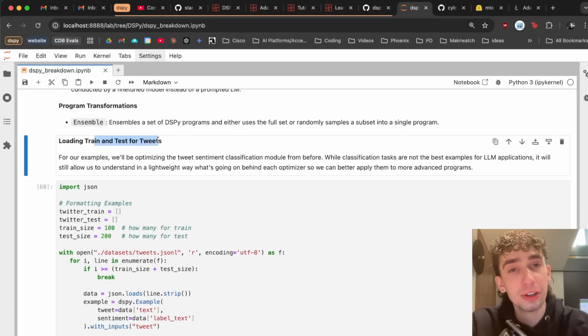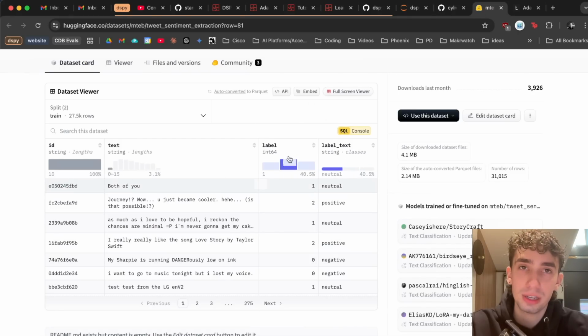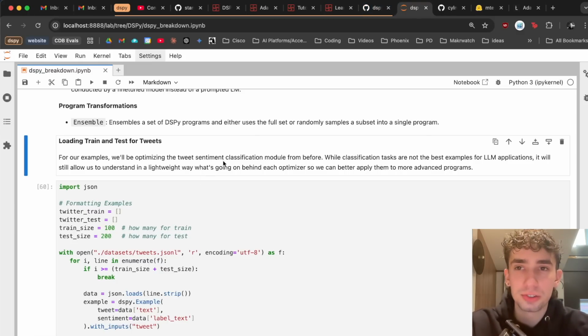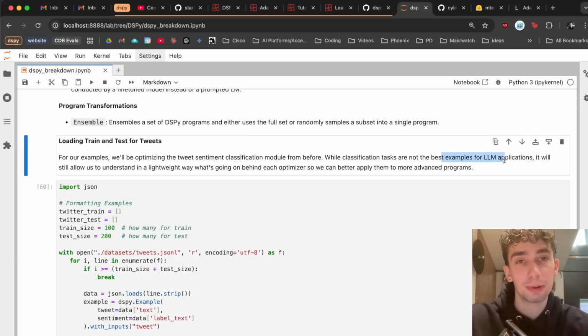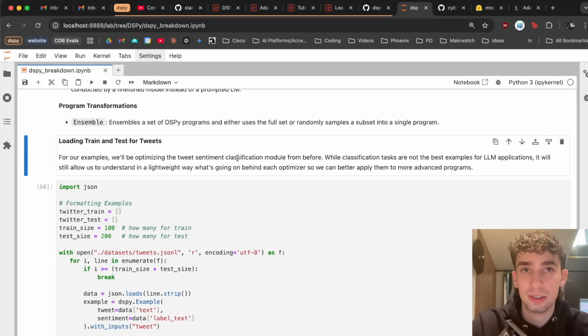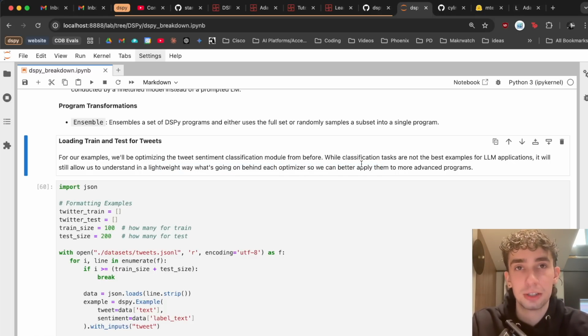For example, we are going to just be using the classification program of tweet sentiments, as we already have this nice data set that we can use. But a few notes on that. The first is that I fully recognize that classification tasks are not the best examples for language model applications, but it is a very easy one that we can clearly measure and so show the improvements as we do these optimizations, which is why I am going to be using this as our example so that we can get more of an understanding of what's going on behind each optimizer, and then the hope is that once you understand what's going on, you can apply them to more advanced programs.